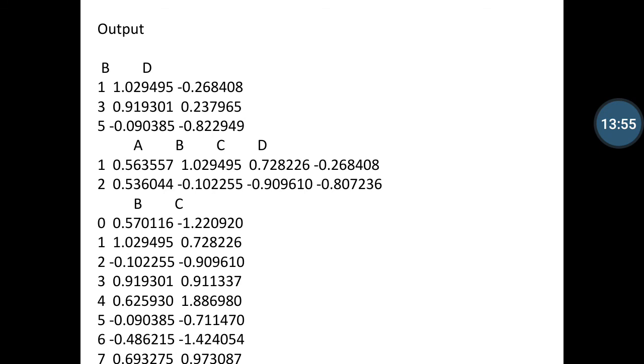You can notice that the b and the d column values are our output for 1, 3 and 5, and the second one is 4 values, that is a, b, c, d, and the third is the b and the c columns, as defined in the print statement as a list-like data structure for indexing values.